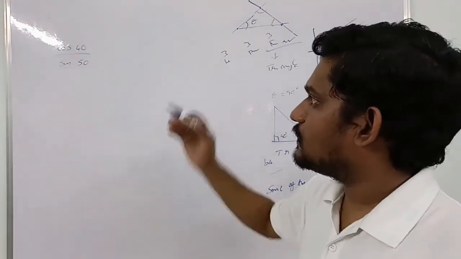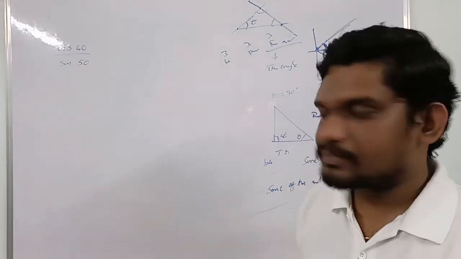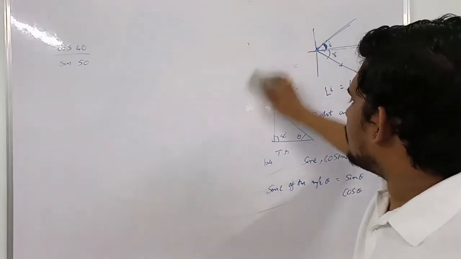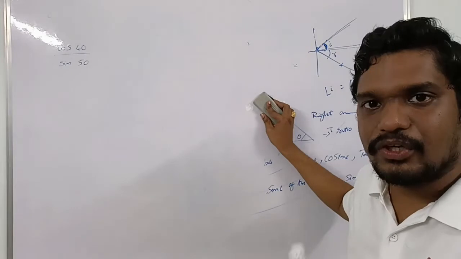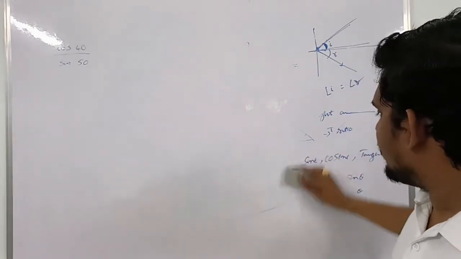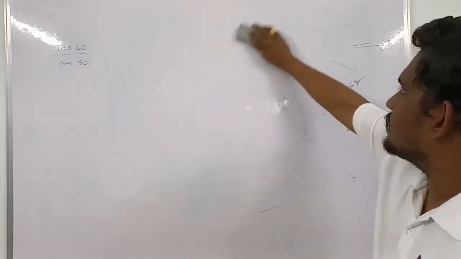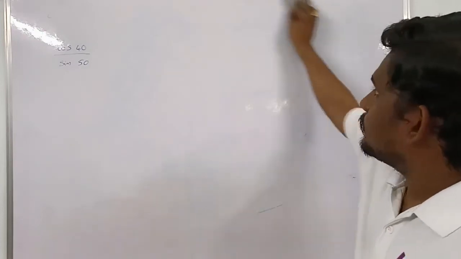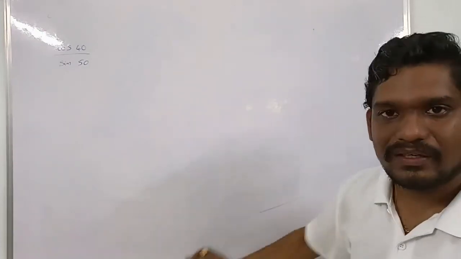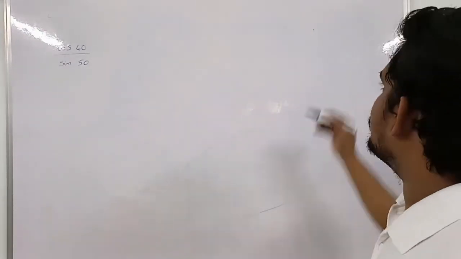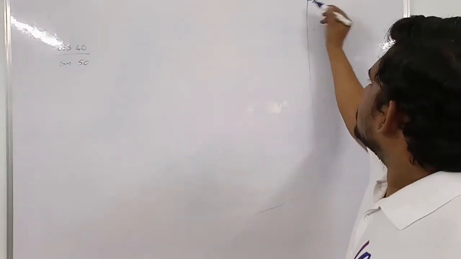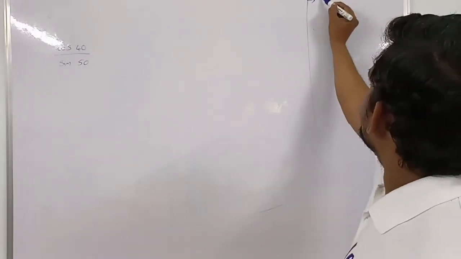In order to solve this problem, we need some things. I said mathematics is easy when you know how. When you know how, mathematics is very easy. So what are the things we need to know to become a good mathematician?